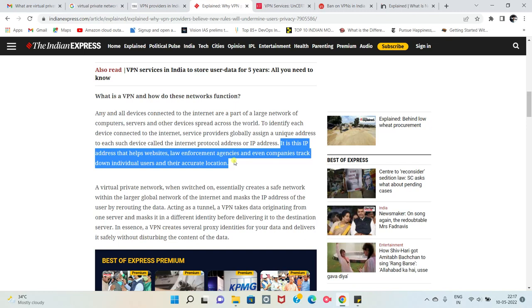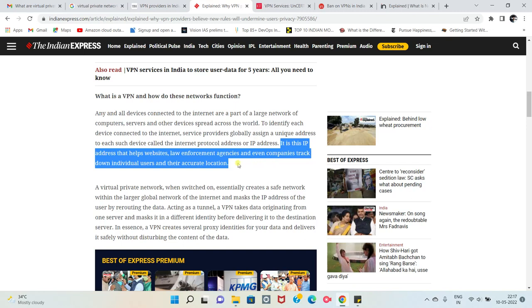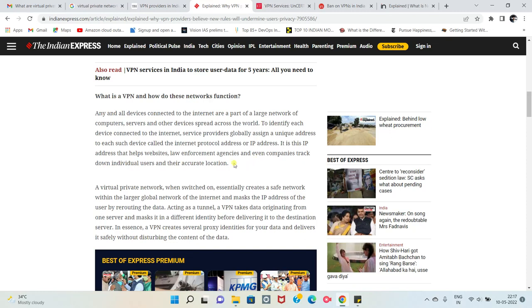When you're texting somebody else, you are communicating from your device, which has some IP, to some other device which has an IP. So there are two IPs for two devices, and when these two networks are in the internet, they're exposed to the external world. Hackers can easily get into your network and hack it, because the internet is open to everyone, right? So to stop that, what a VPN does is mask the IP address.